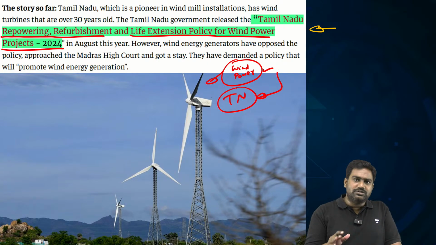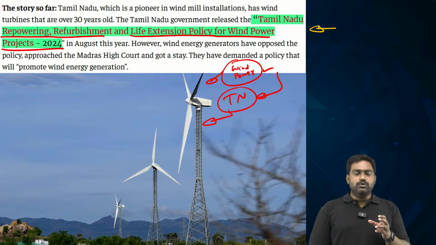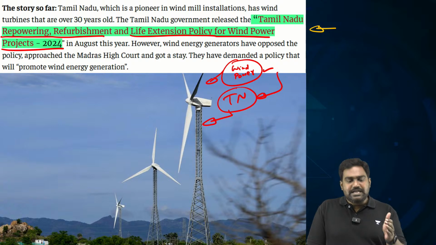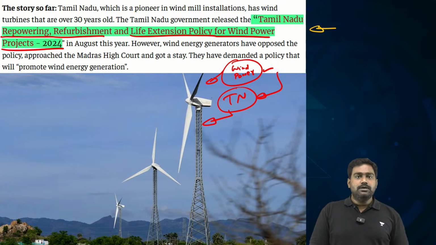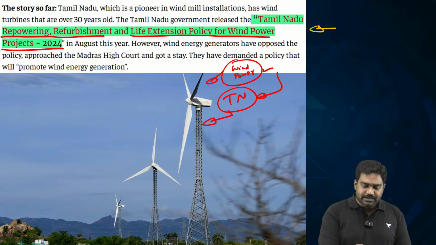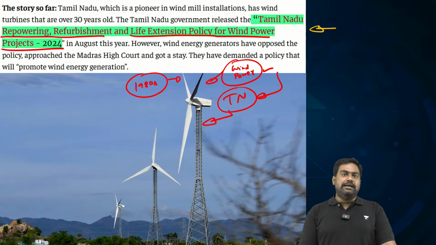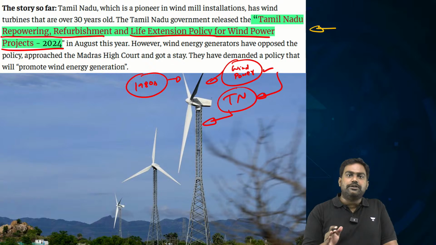It has thousands and thousands of wind turbines, and it has recently introduced a policy to repower, refurbish and extend the life of existing wind turbines. Because Tamil Nadu has been a pioneer in the field of wind energy since the 1980s. So many of the wind turbines in Tamil Nadu are very old, outdated.